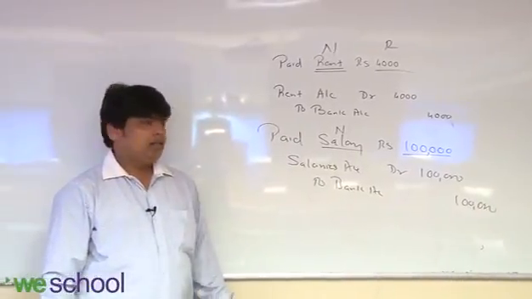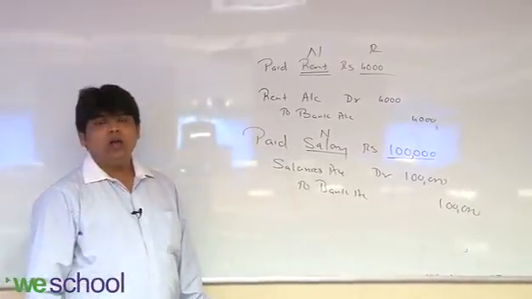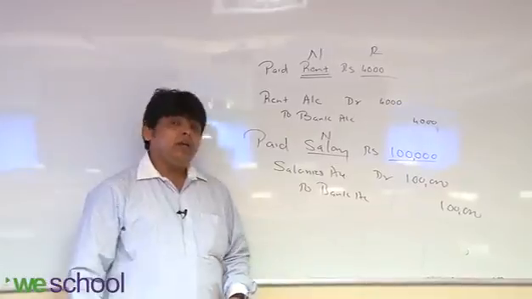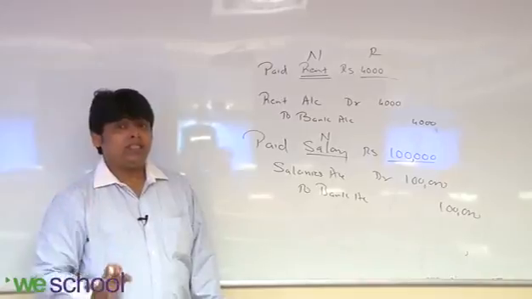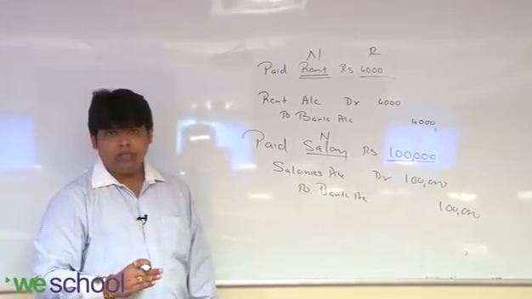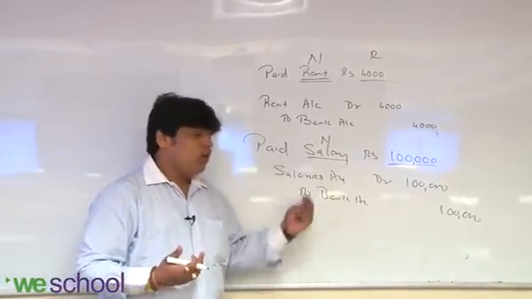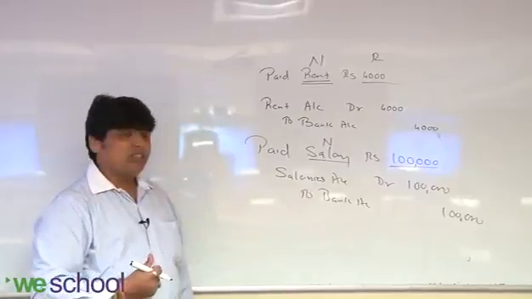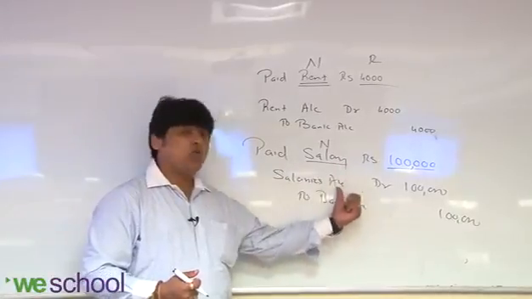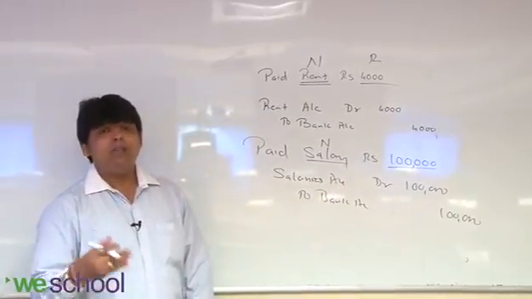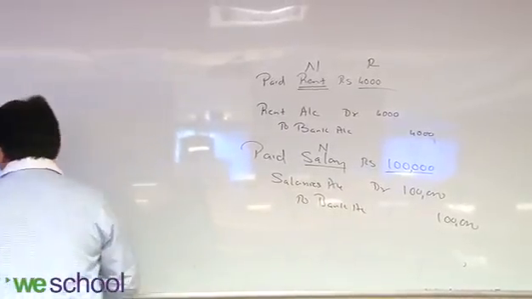Is that clear? Salaries account debit to bank account 1 lakh. Why is salary debited? Because it is a nominal account, and nominal account says that debit all expenses. Expense debit, if it were income we would credit. So nominal account says debit all expenses and losses, credit all gains and income. This time it was an expense, so I applied the expense rule. If it is an income, I would have applied the income rule.